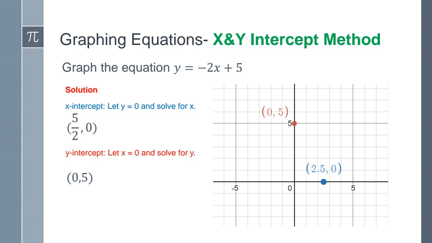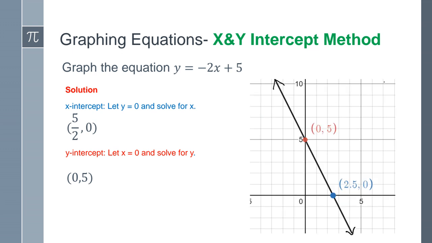To find my x-intercept, since this is a computer, it evaluates that fraction. You can put the fraction and it's going to evaluate the 2.5. So it's going to go here. When y was 0, x is 2.5, or 5 halves. Now that I have those 2 points, I just connect those 2 dots and it gives me the line that I had before, because it's the same equation. So finding the x-intercepts is very useful also for graphing.